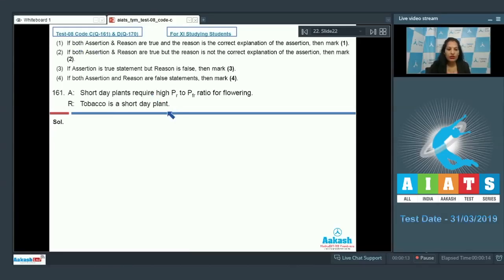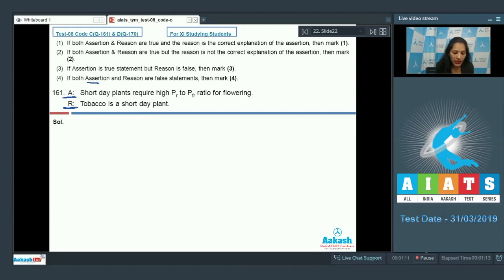So we have reached the section which includes assertion and reason type of questions. Before solving these questions, you should understand when you have to choose options 1, 2, 3 or 4. So let's begin from the bottom. In these types of questions, you are given two sentences. The first sentence is called assertion and the second one is called reason. Now, assertion is a statement and reason is the reason for that statement.